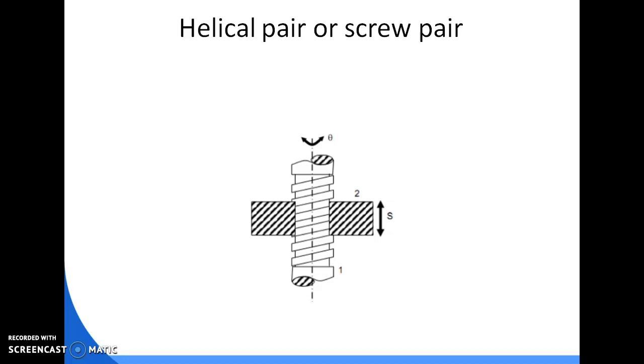Then the helical or screw pair. When the two elements of a pair are connected in such a way that one element can turn about the other by screw threads, the pair is known as a screw pair. For example, a nut and bolt arrangement is a helical or screw pair.